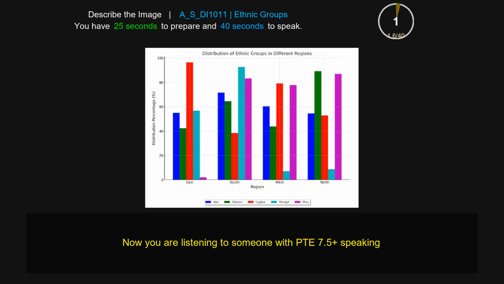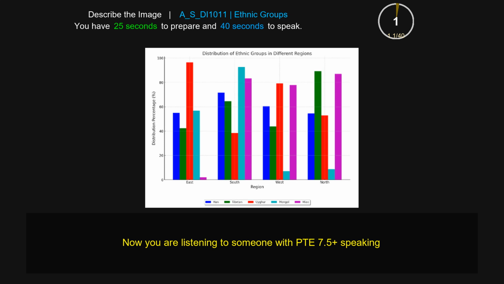This picture is about the distribution of the ethnic groups in different regions. Firstly, it is quite evident that the regions in the x-axis and the distribution percentage in the y-axis are the subtopics of this image. Similarly, the other elements in this image are that East has the highest, and Tibetans has the lowest, which is only 10. Moreover, from this picture, we came to know that the South has the lowest, and the North has the lowest. In conclusion, this image shows the distribution of the groups.